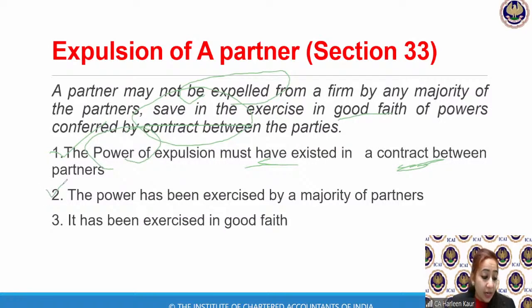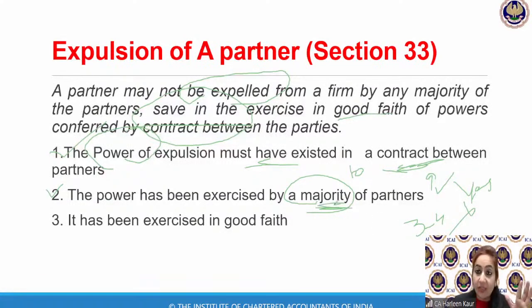Point number 2. Now, here is your majority of partners. It says the power has to be exercised by a majority of partners. So if there are 10 partners in the firm and 9 of them say that yes, the partner can be expelled, then yes, the partner can be expelled. But if only 3 or 4 of the partners say that the partner should be expelled, then it is not possible. Majority means more than 50% of the partners should agree for the expulsion. Then only it can happen.